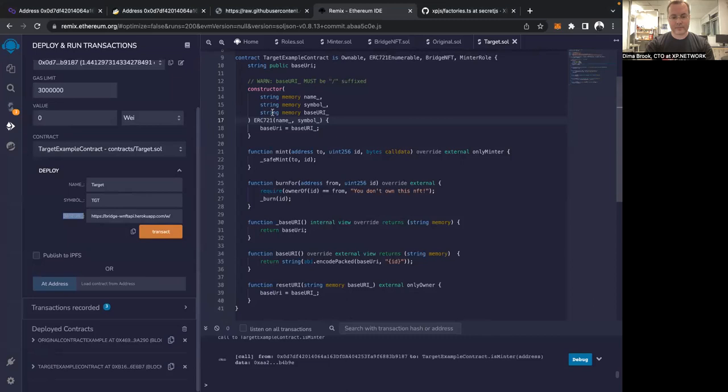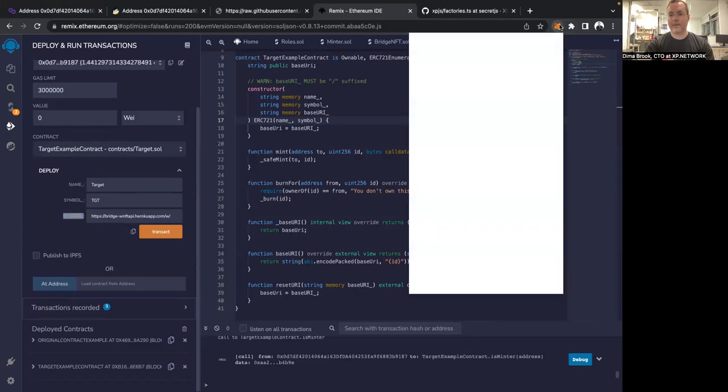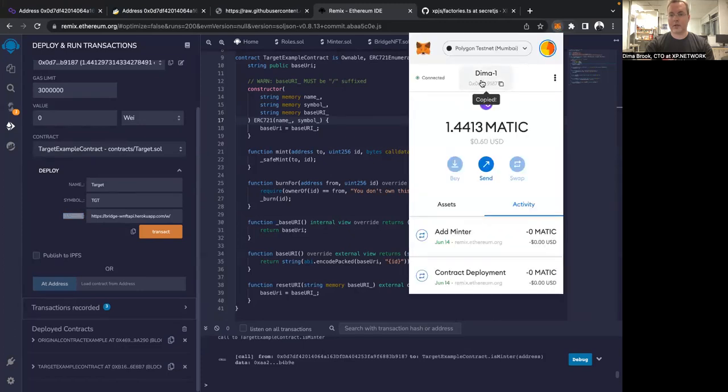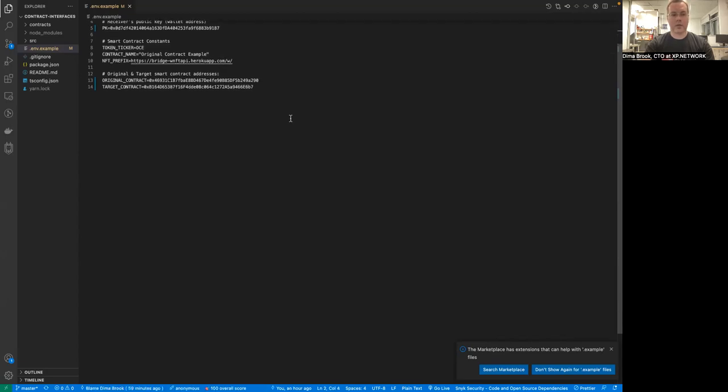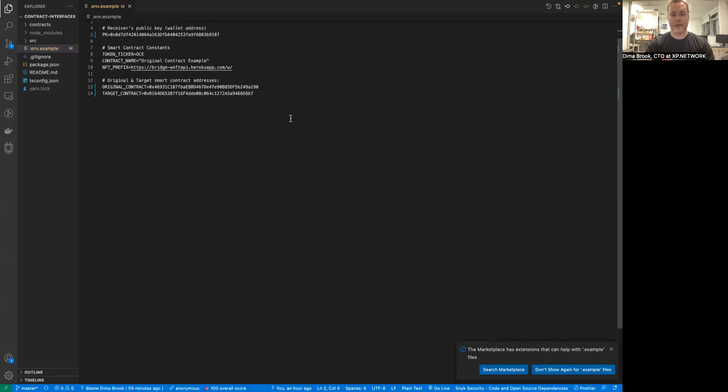We can also provide the target address of the receiver of the NFT on the other side. We can grab our own address from MetaMask, and the secret key, well, I'll provide it later. I will not show you my secret key.